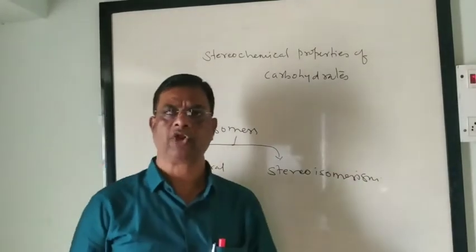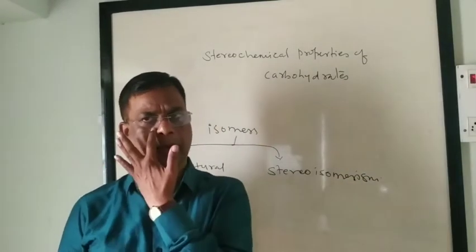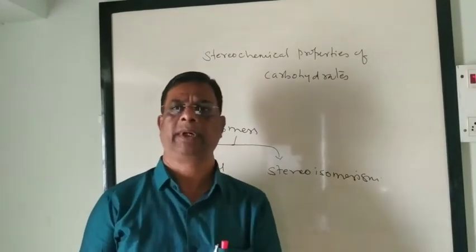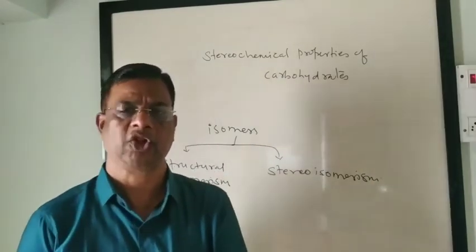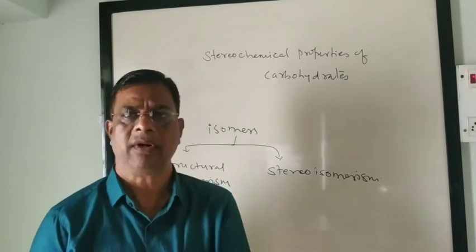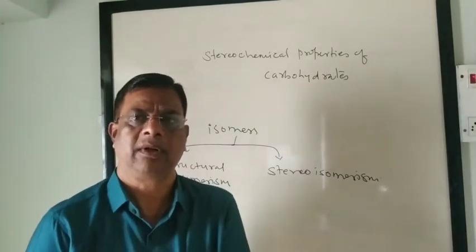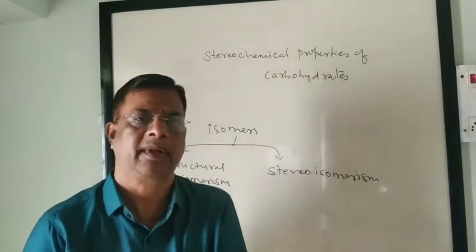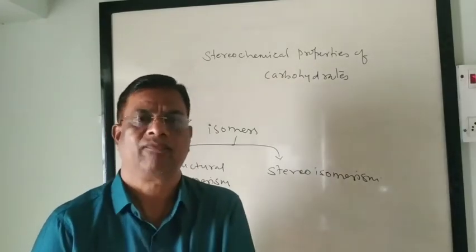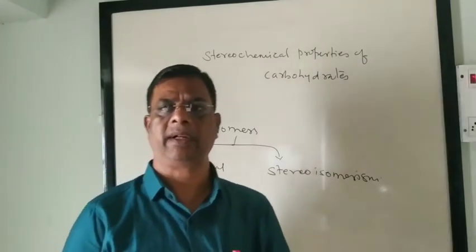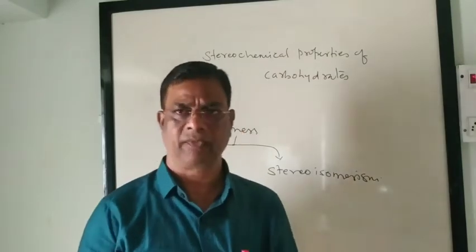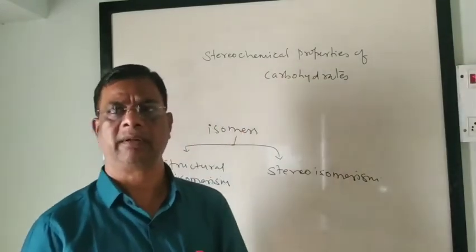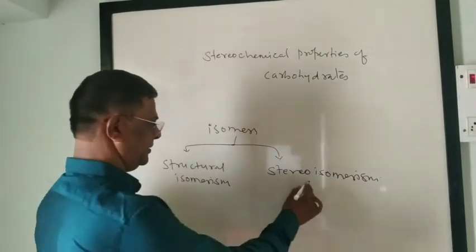Structural isomers have the same molecular formula but differ in their structure. The stereoisomers have the same molecular formula and the same structure, but they differ in their configuration, that means the arrangement of atoms in space. So stereoisomerism is of two types again.